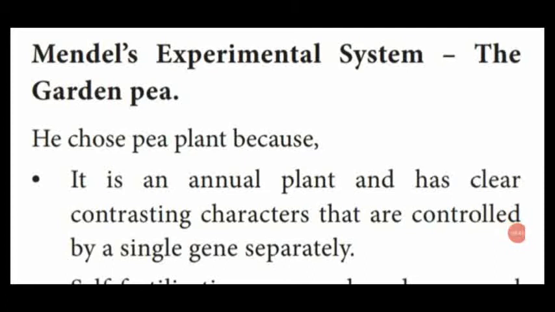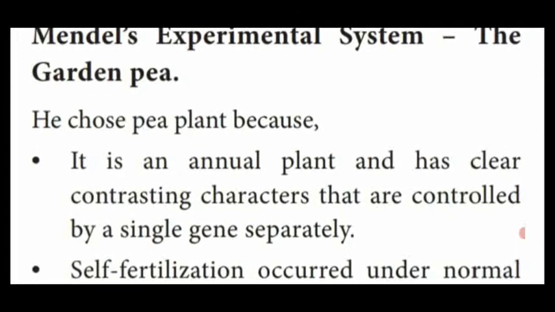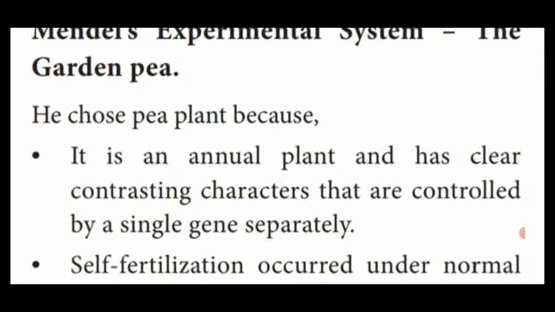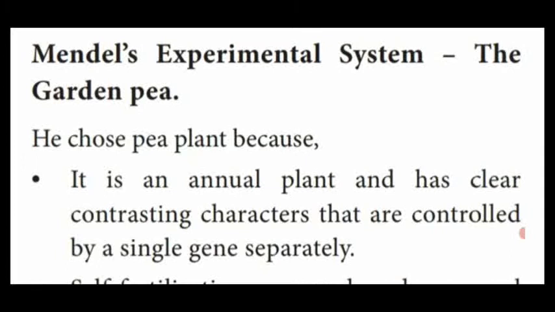Dear students, the next topic is Mendel's experimental system, that is the garden pea. Why has Mendel selected the garden pea for his hybridization experiment? Because the garden pea plant has desirable characters when compared to other plants. That's why Mendel has chosen the garden pea for his experiment.